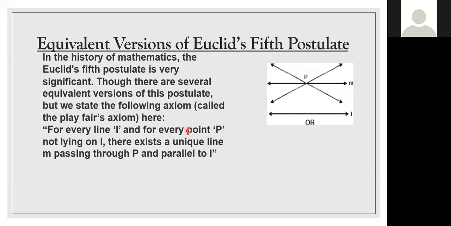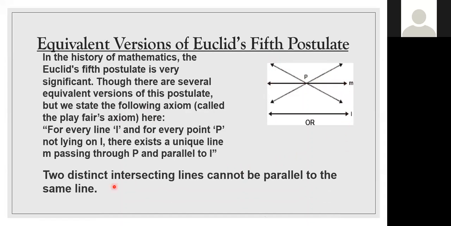For every line L, this is the line L, and for every point P, this is the point P, not lying on L, there exists a unique line M passing through P and parallel to L. So here, at the point P, two lines intersect, and the one line passing through P, that is M, is parallel to L. According to this statement and this figure, for every line L and every point P not lying on L, there exists a unique line passing through P, that is line M, that is parallel to L. This is what they are telling.